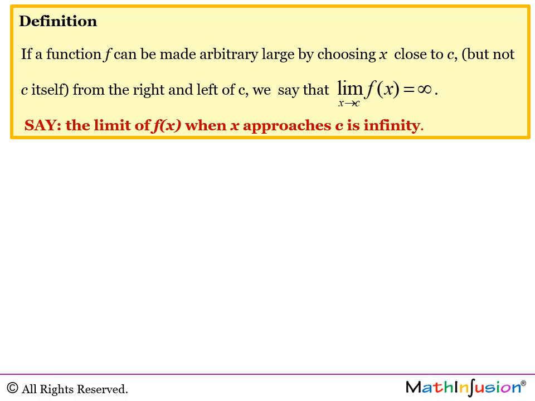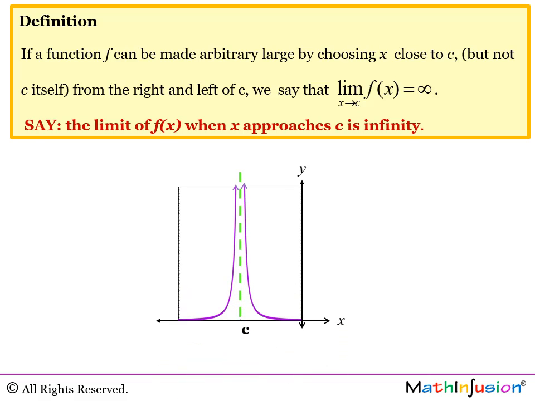Definition: if a function f can be made arbitrarily large by choosing x close to c, but not c itself, from the right and left of c, we say that the limit of the function when x approaches c equals infinity. It looks like this. You can see that if we are approaching on the graph from the left and from the right to the value at x equals c, we are going up and up and up forever, which means that f can be made arbitrarily large.